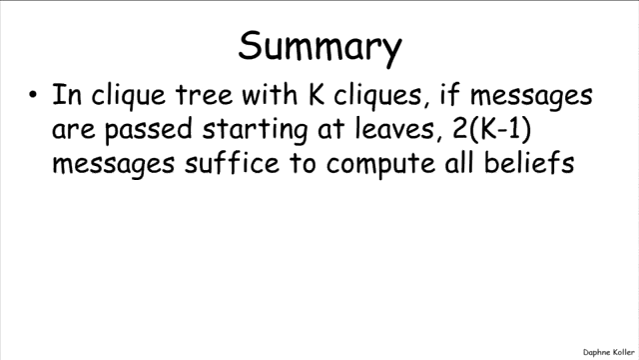So to summarize, if we have a clique tree with k cliques, and we pass messages in a careful order, which means that we start at the leaves and propagate inwards, then we can construct an ordering such that 2k minus 1 messages suffice to compute all of the beliefs in the clique tree, which means we get a posterior over every single variable in the model. Contrast that with the computational cost of running variable elimination n times to compute posteriors in n different variables. Here, you get a considerable computational savings, in fact, a computational savings of order of the number of variables.